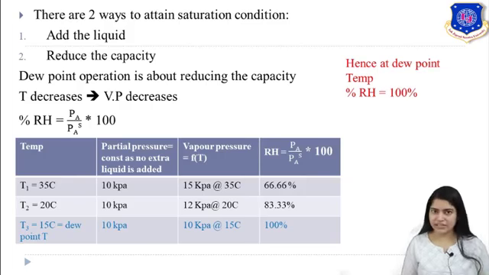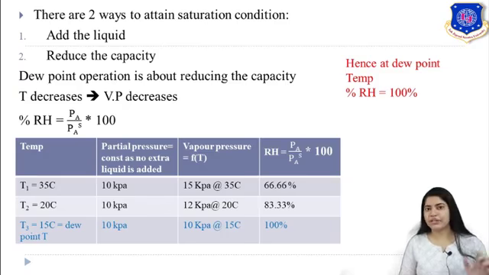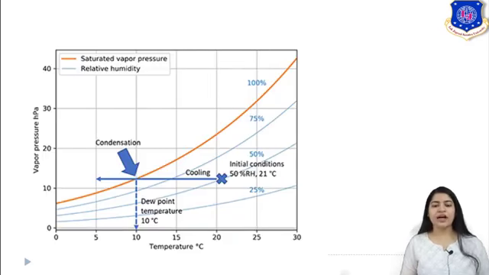Now at T3, 15 degrees Celsius, that is your dew point temperature. Partial pressure is again same, but your vapor pressure is 10 kilopascal at 15 degrees Celsius. So at 15 degrees Celsius, the vapor pressure of your liquid is 10 kilopascal. Hence now your relative humidity is 100%. Here you have not added water, but what you are doing is reducing the capacity. Thus you can say that at dew point temperature, your percent relative humidity is always 100%.